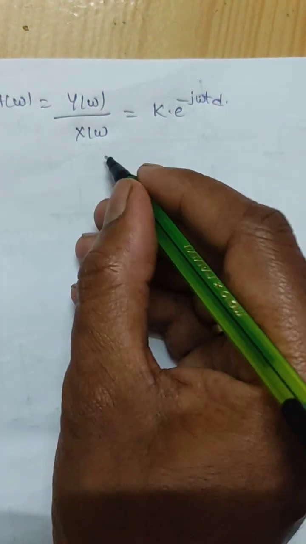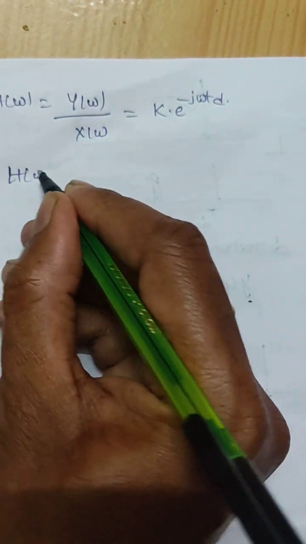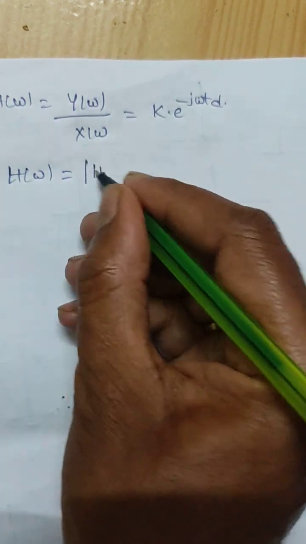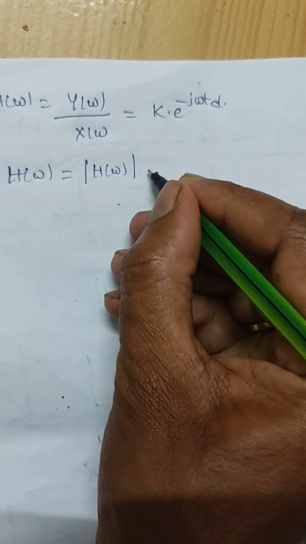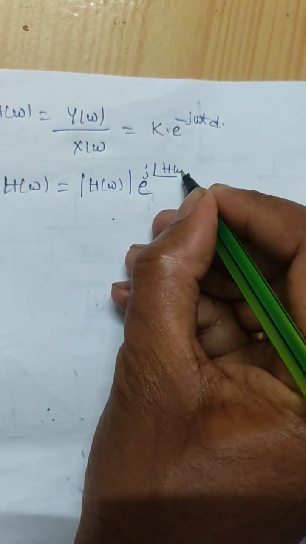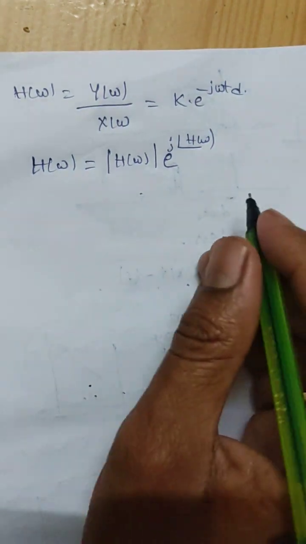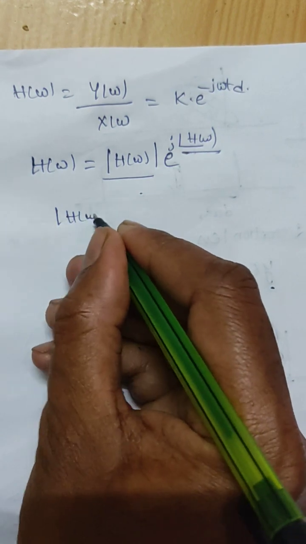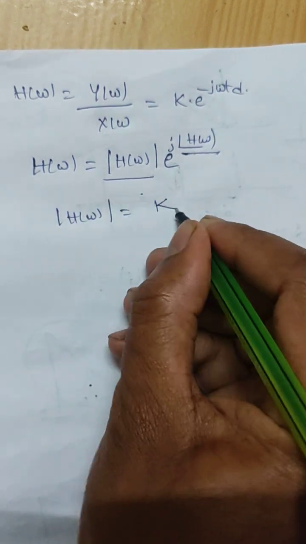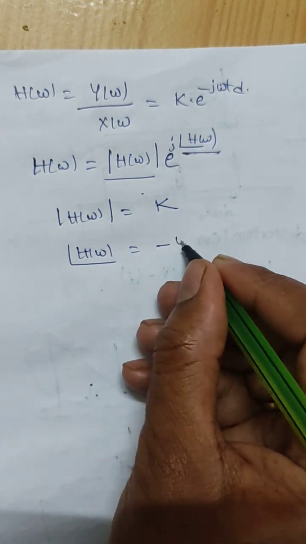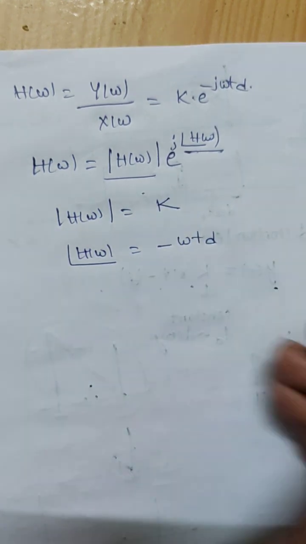Here h of omega is a complex quantity, so we can write this as modulus of h of omega times e to the power of j times angle of h of omega. This is the magnitude and this is the phase. Modulus of h of omega is k, and angle of h of omega is equal to minus omega times td.